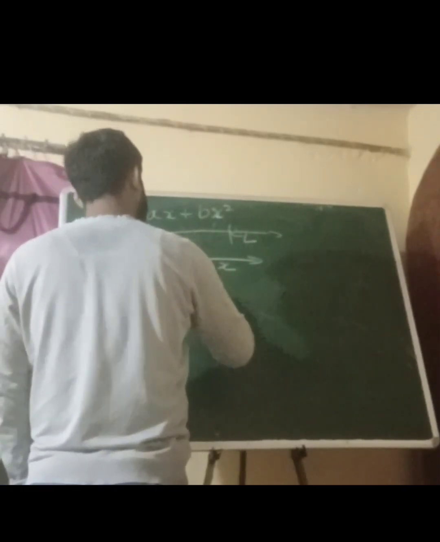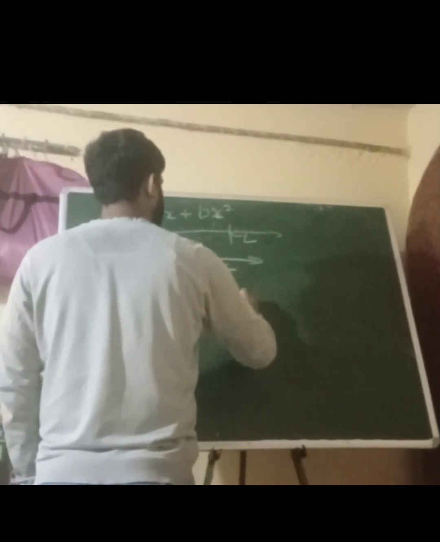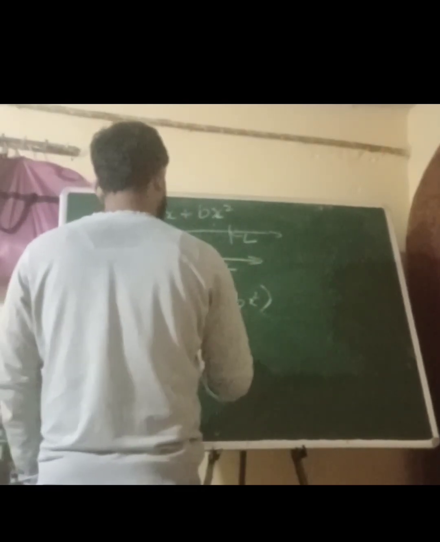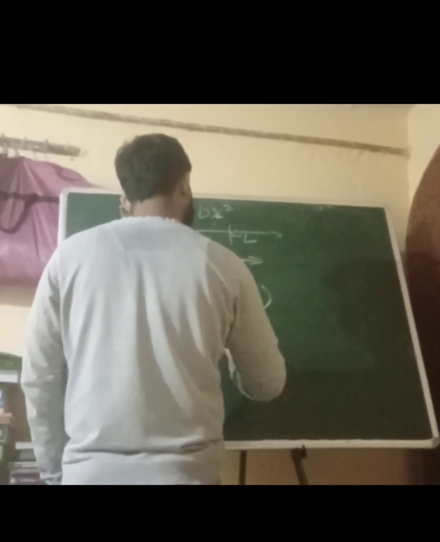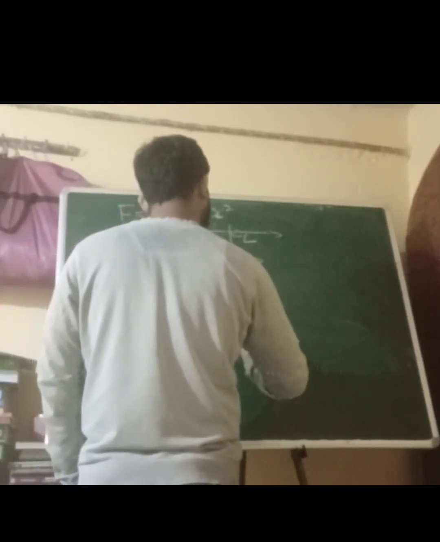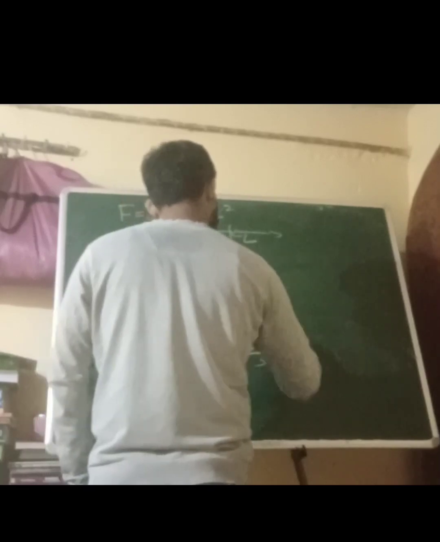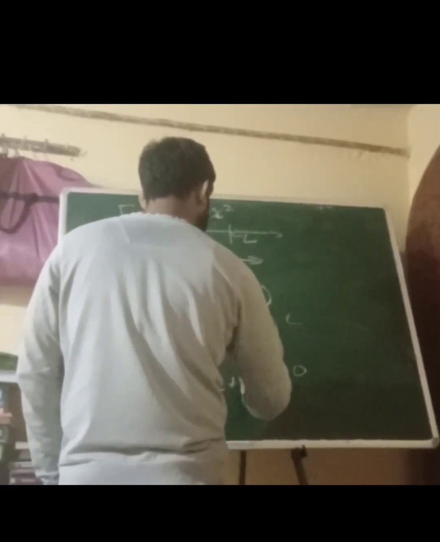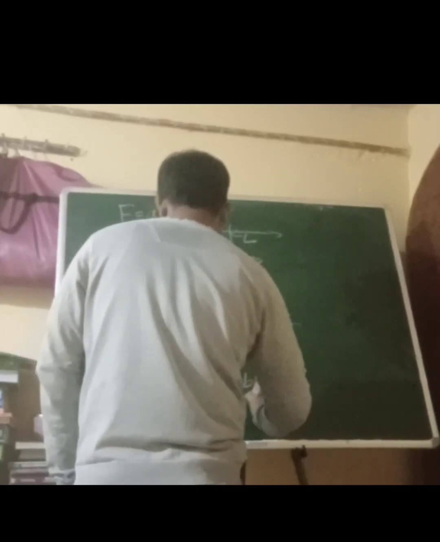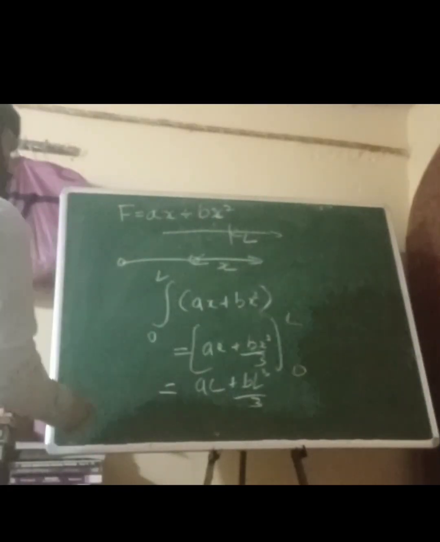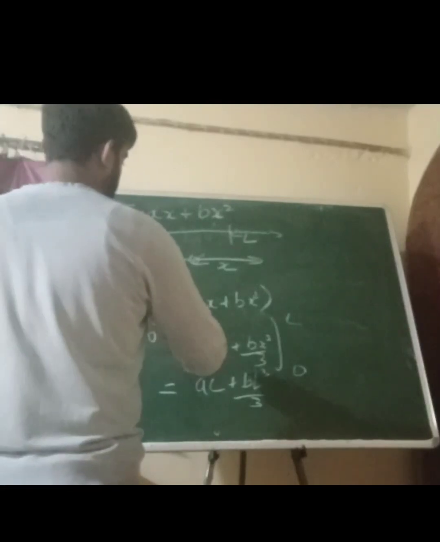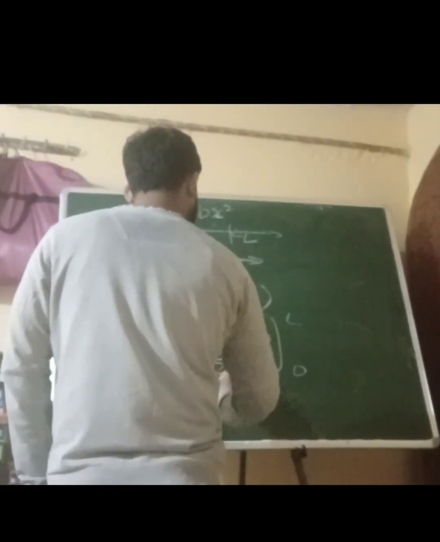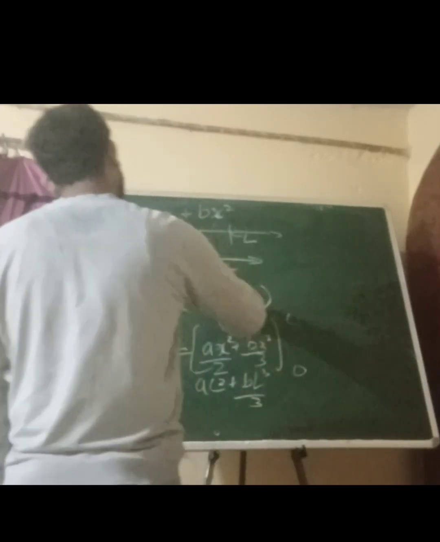So here we'll integrate, and here we have ax plus bx cube upon 3. So here it is al plus bl cube upon 3. Sorry, I have done the integral wrong. So ax square upon 2, right?